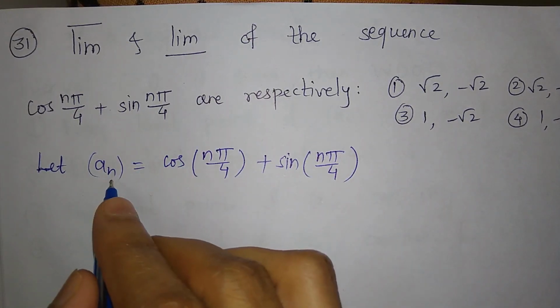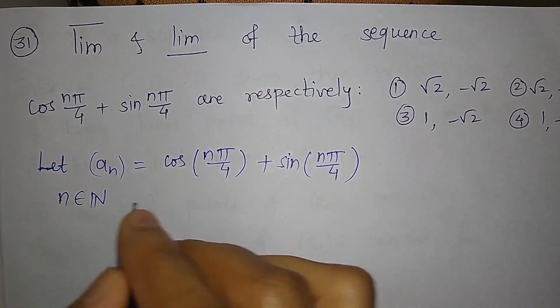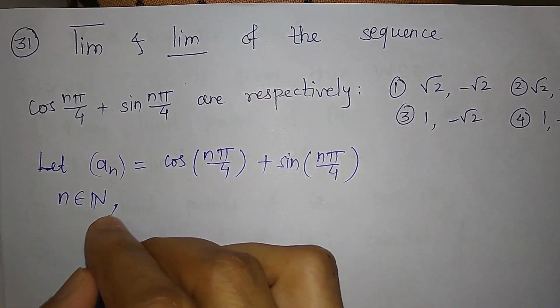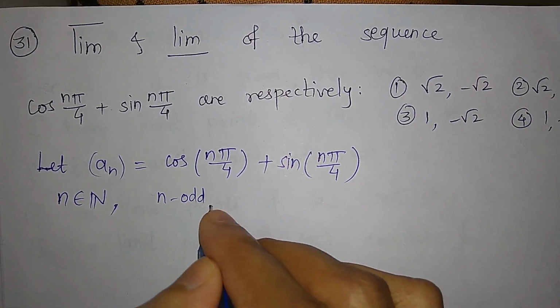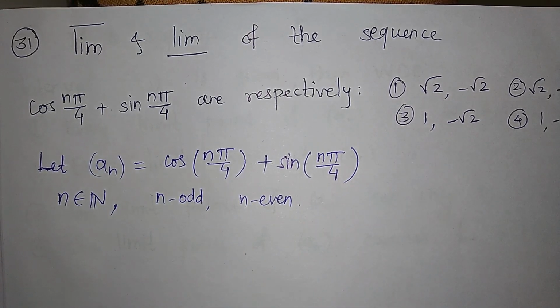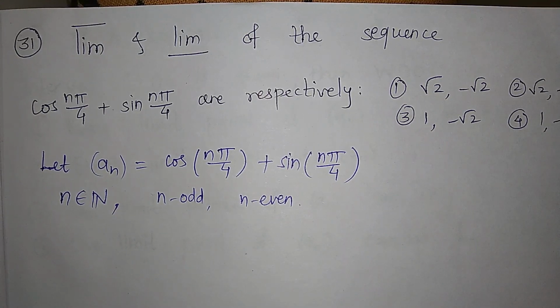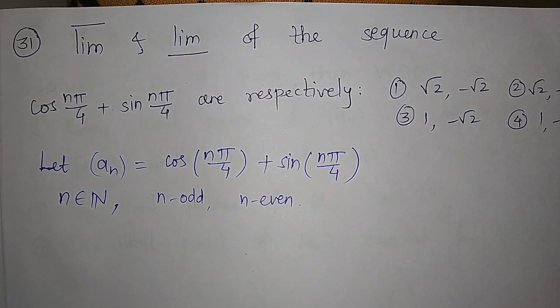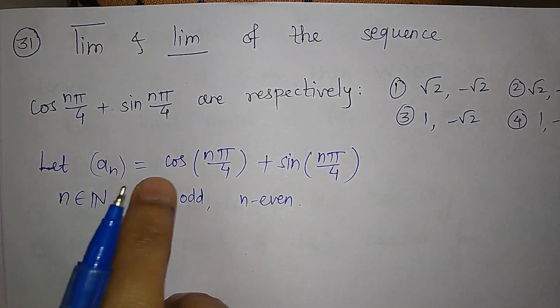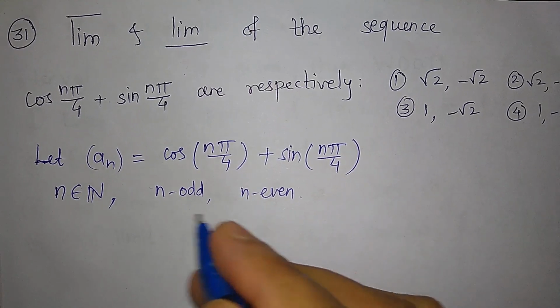Now this n is a natural number, right? So we can just take n odd and n even and we will find out the values of a_n. So we will take n odd, n even natural numbers and find out the values of a_n. So first we will deal with n even.